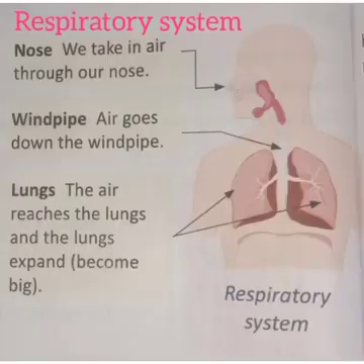Now let's see about the respiratory system. Children, in the respiratory system you can see three major parts. The first one is the nose, the second one is the windpipe and the third one is the lungs. So these organs together form our respiratory system. So how do these parts function? Children, how do we breathe?